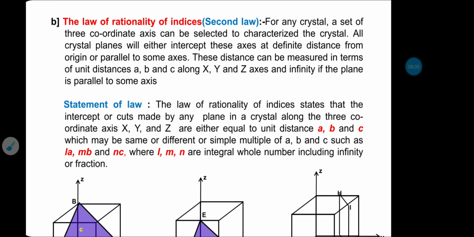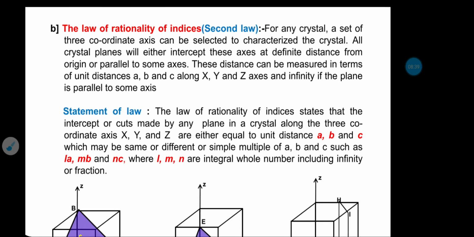That means when we characterize the crystal or determine the lattice parameter, we should keep this unit cell or crystal in the three coordinate axes XYZ, and each plane of the crystal intersects a particular axis at a unit distance. If it is parallel to one of the axes, it will intersect at infinite distance. So this is about the second law, that means the law of rationality of indices.